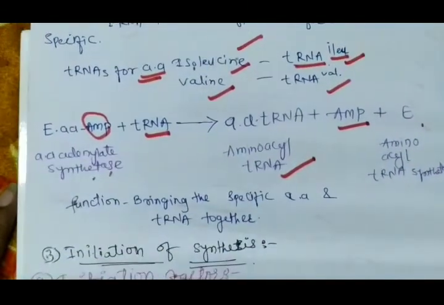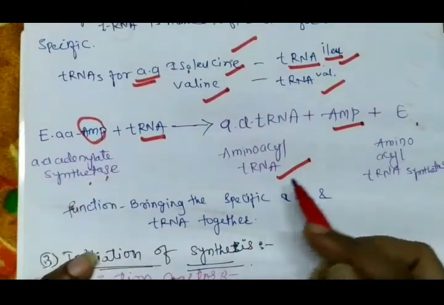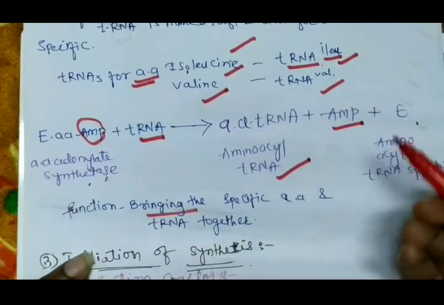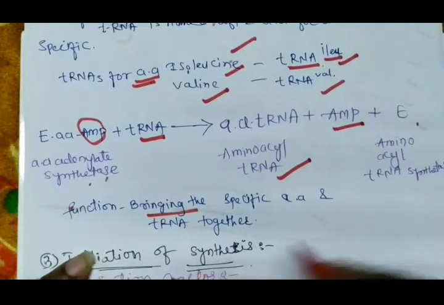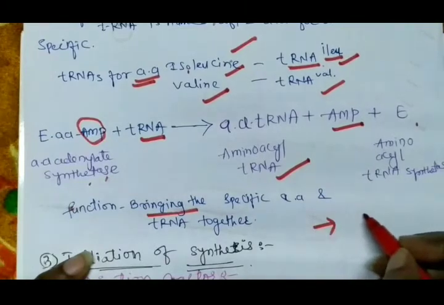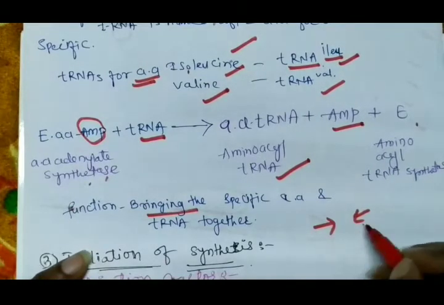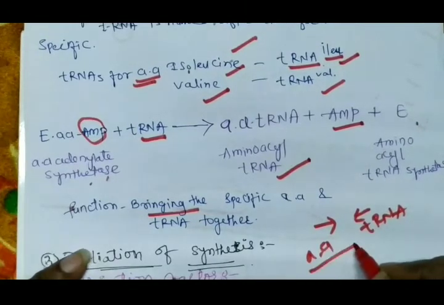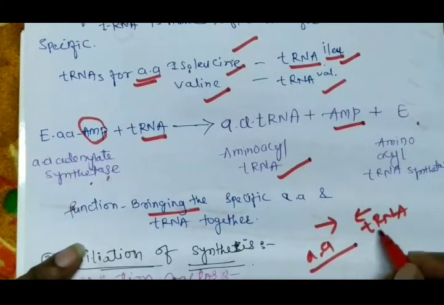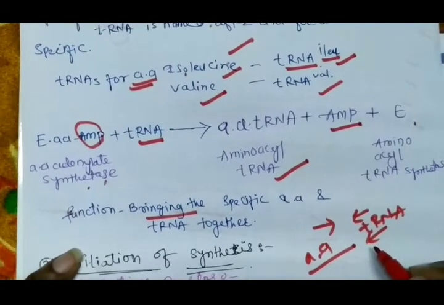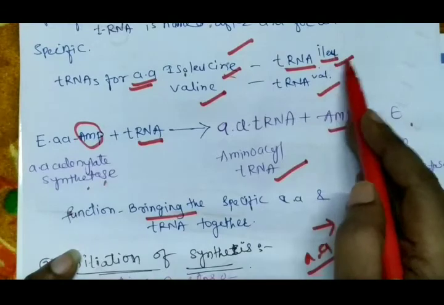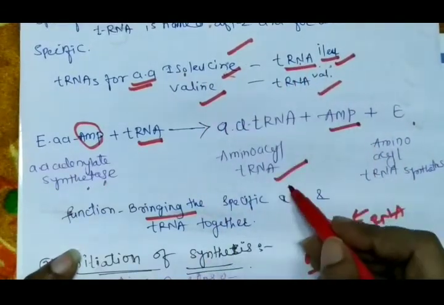Understand? Now the function of this transfer of amino acid to the tRNA is bringing the specific amino acid and tRNA together. Meaning, the specific amino acid and its specific tRNA get together. Isoleucine, which is specific, and its specific tRNA both connect and form a complex. Now